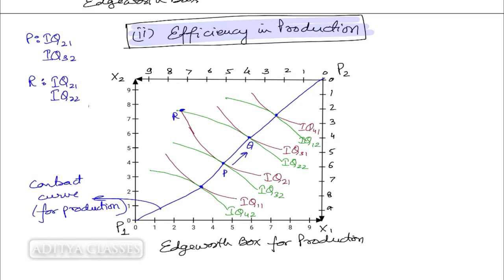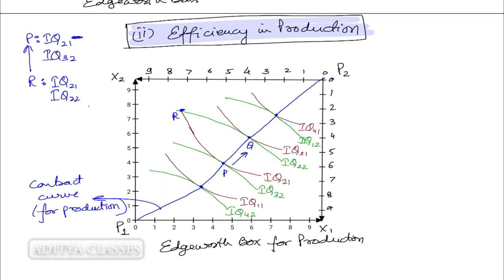Now from R, if I make a move towards P, what happens? The first producer is still on isoquant 2. He is still on 2, so he is neither better off nor worse off. But when you move from R to P, the second producer, who was sitting at the second isoquant, is now up to the third isoquant.